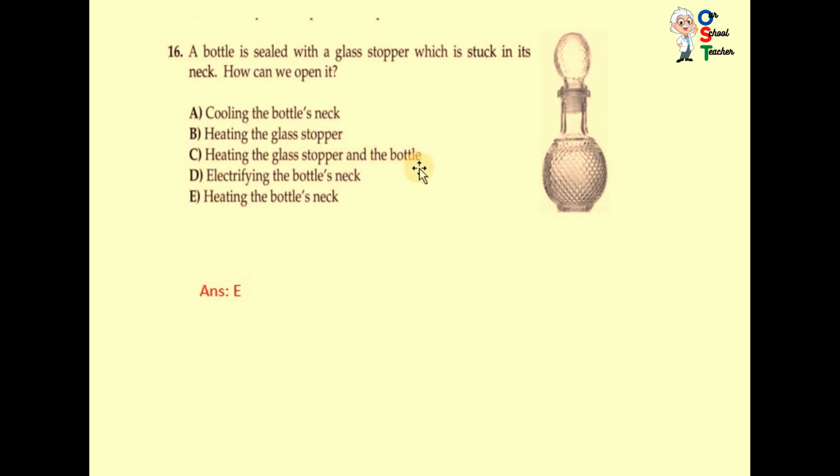Heating the glass stopper and the bottle: the whole bottle is not related. It is related to the neck and the glass stopper. This is the space where we have to apply heat. Electrifying the bottleneck: electrifying is the process when you use electricity. There is no need to use electricity in this case. Heating the bottleneck, obviously, it expands. When it expands, you can pull the glass stopper that is stuck in the neck very easily.